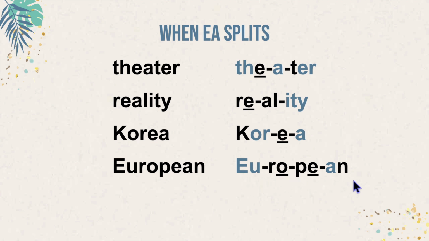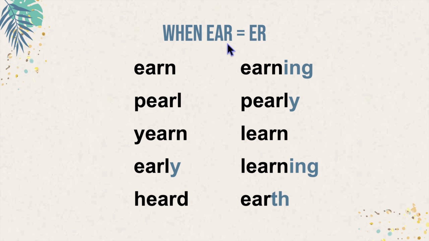European, European. If you have E and A before an R, it's going to sound like er. You can hear that in words like earn, earning, earl, pearl. Here we can add the suffix Y, which is going to have a long E sound, pearly. Earn, yearn, learn. This Y will again have a long E sound, early, early. Earning, learning.